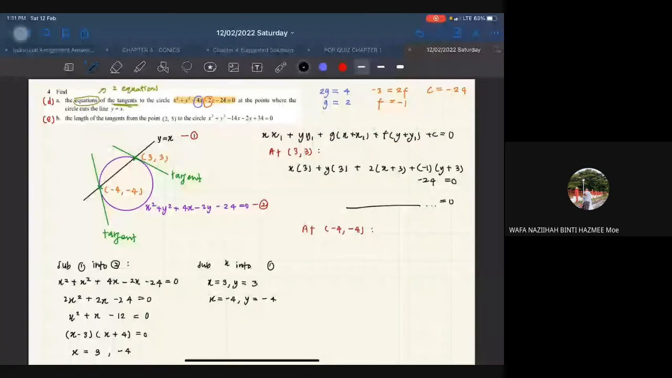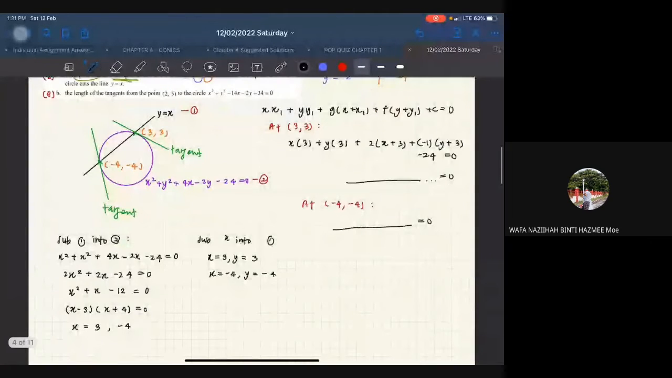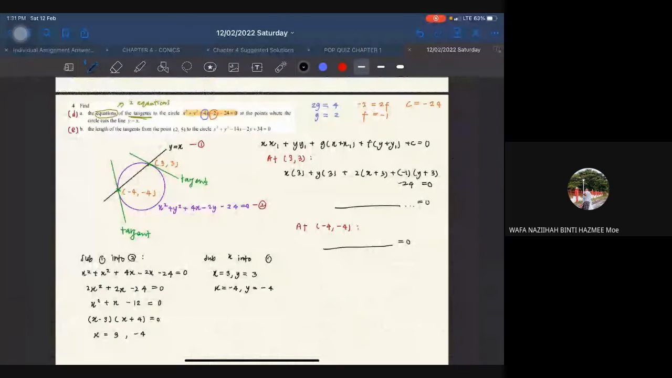Okay kah? Okay, boleh. Okay, so ada apa-apa soalan tak untuk part A? Tiada, okay, clear. Alright, so part A settle. Okay, so part B, awak boleh jawab tak? Length of the tangents. Boleh, boleh. Boleh juga. Okay, so settle nombor 4.